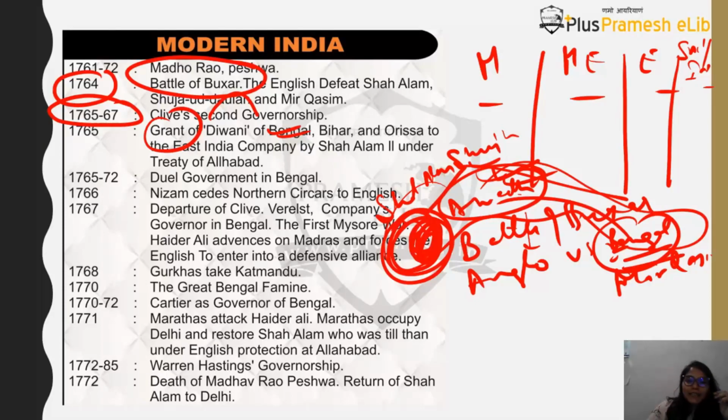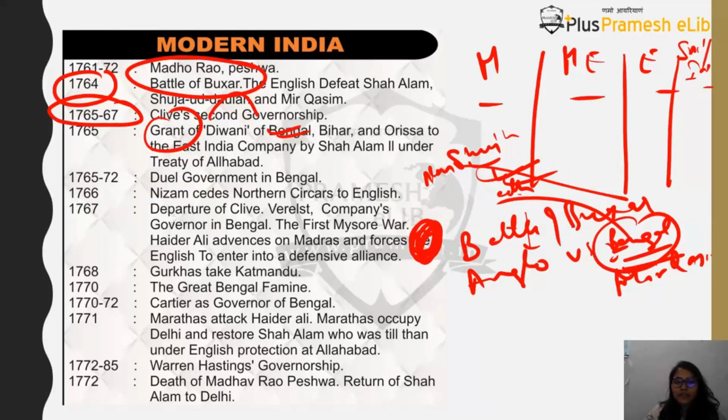Okay. Then you will find that between 1765 to 1772 this dual government started. Why dual government? Because one function, the Diwani function, is being performed by one, and the Nizamat function is being taken care of by the other. So there is the East India Company also, there is the Nawab of Bengal also, but there is a dual government now happening in Bengal, and this dual government will be abolished after the Regulating Act of 1773 is passed.